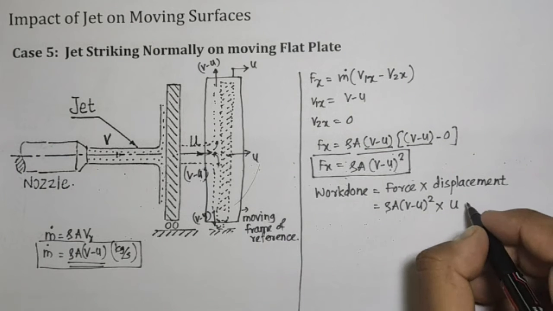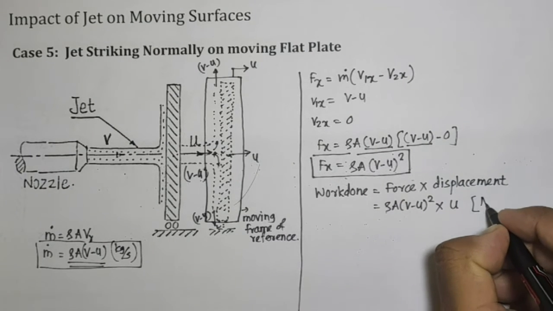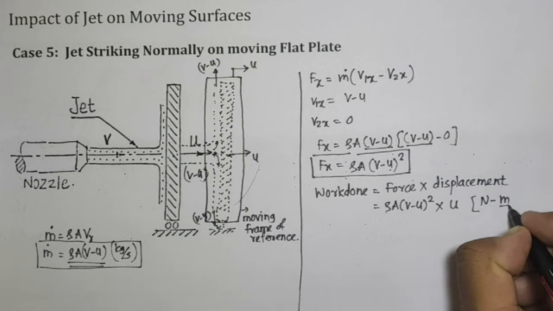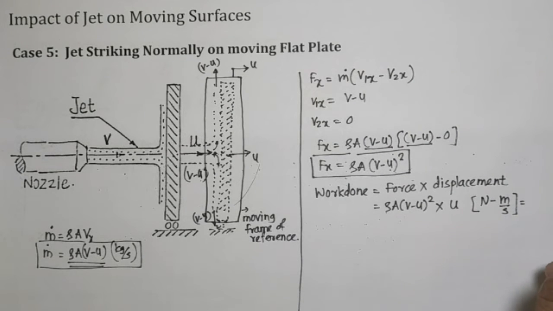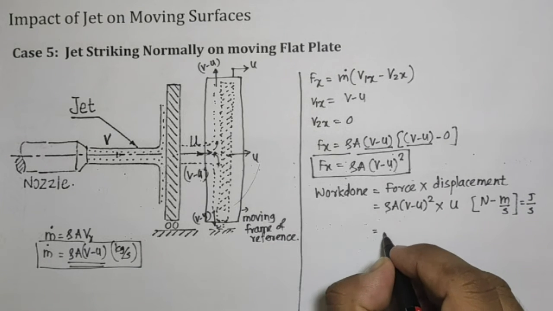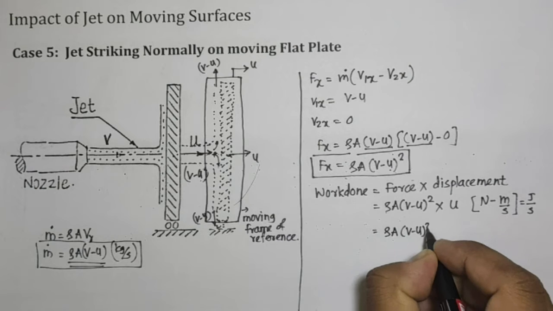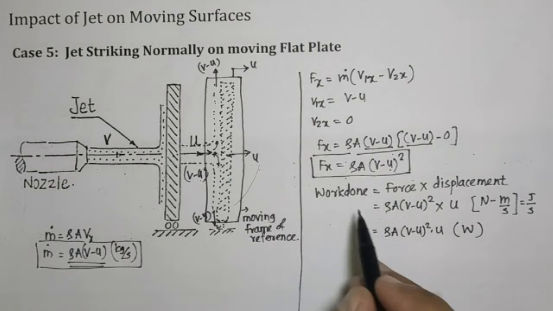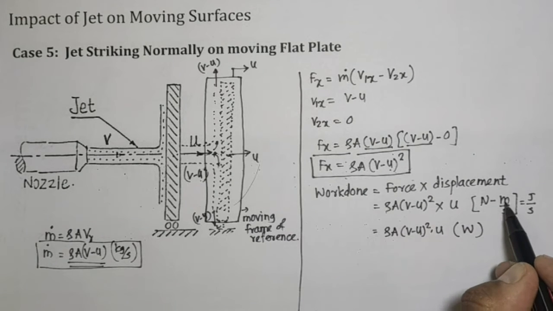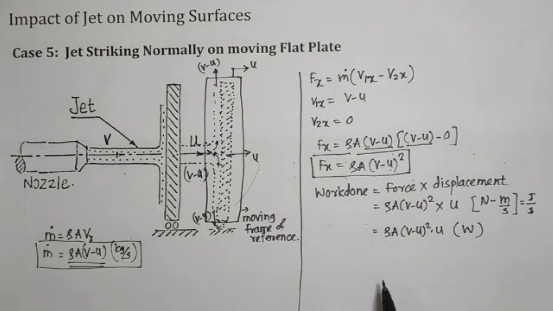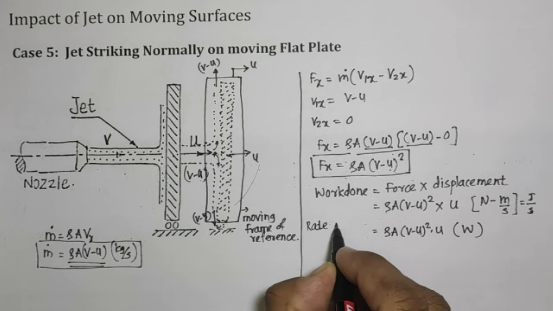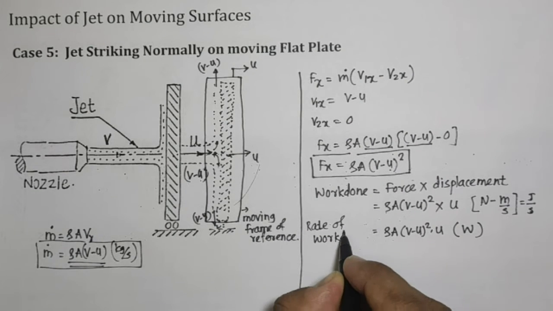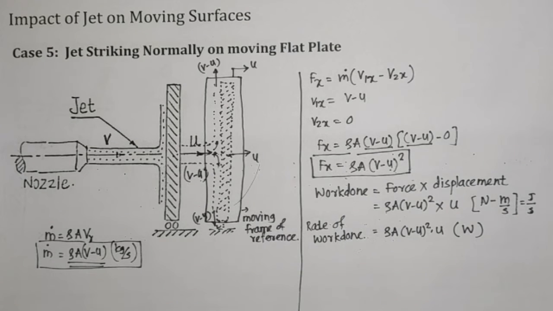U is nothing but velocity of that plate. Okay, so the force is in Newton and the velocity is in meter per second. So here Newton meter is nothing but joule per second, or we can say that rho a (v minus u) bracket square into u, joule per second, is nothing but watt. So this is work done per unit time, basically rate of work done, and that rate of work done is what we call power. So we will see that part later on.